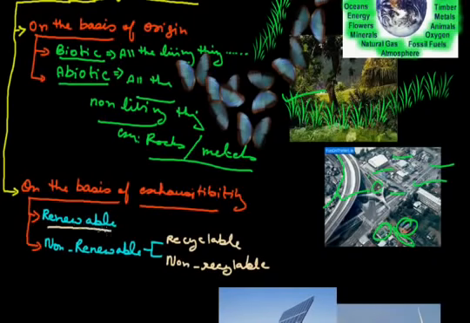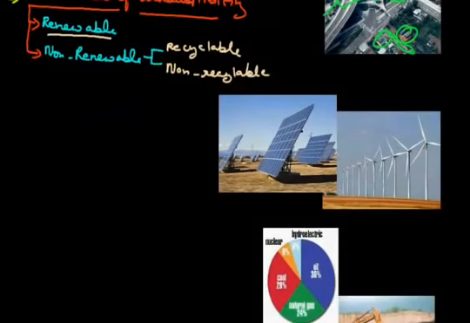Renewable resources, by the name it is clear, are resources which can be renewed or replenished. They are all called renewable resources. These are resources which are reproduced by physical, chemical or mechanical processes. For example, in this picture we have solar energy, wind energy, wildlife, etc. These are all renewable resources of energy. They cannot be exhausted.